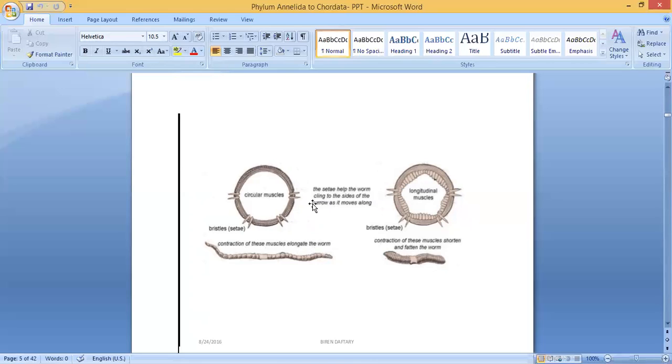The setae help the worm cling to the sides of the burrow as it moves along. So that is the use of setae.